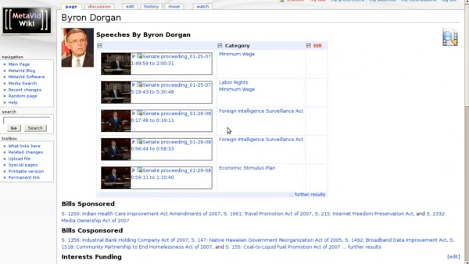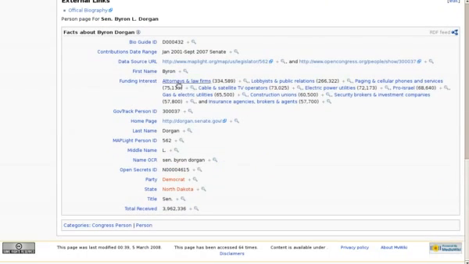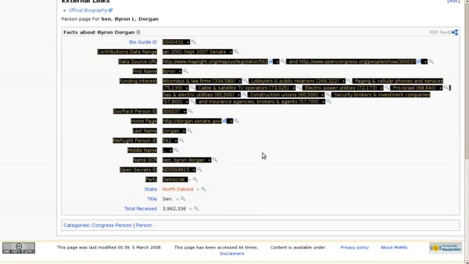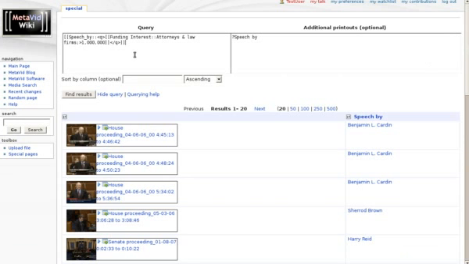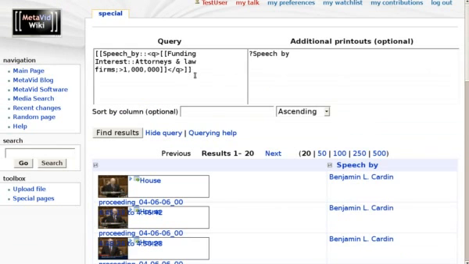What's neat about once we have all this data in a structured semantic wiki system, we can do arbitrary queries on that data. So we can do things, I don't know if you can read that very well, but here we say we want to have all the speeches by anybody that's received more than $1 million from the interest group attorneys and law firms.